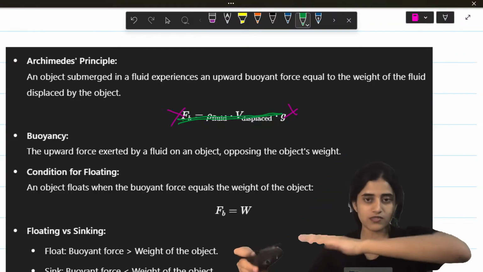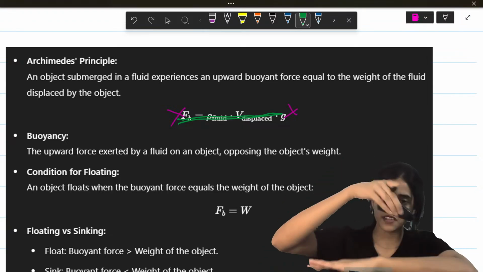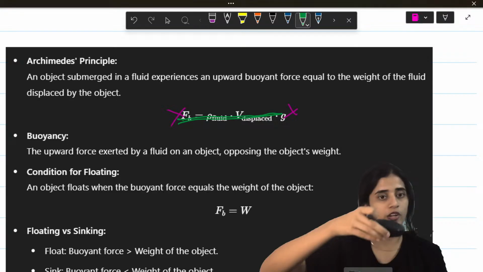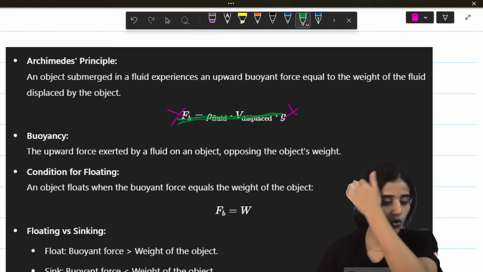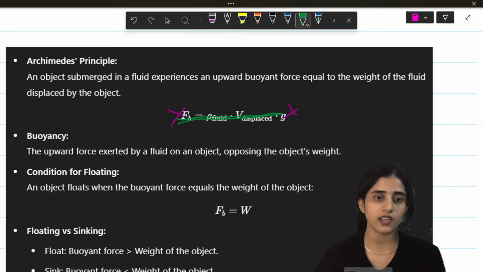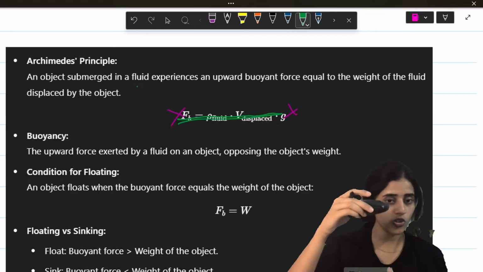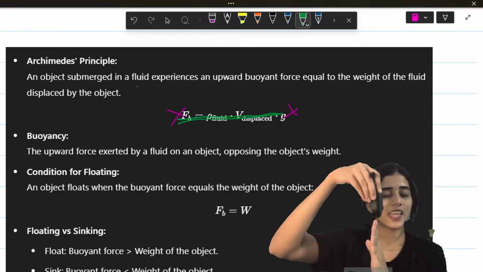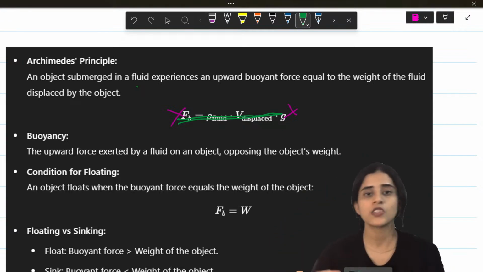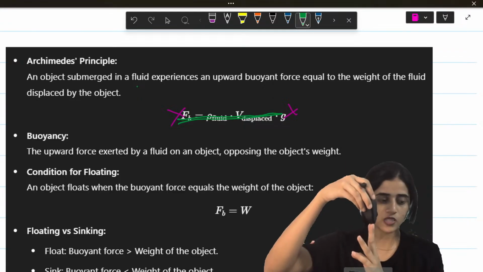So this is water, any liquid. This is the object. The weight is acting downwards, but there is an upward buoyant force. Depending on this force, an object may float or sink. So when does an object float? When does an object sink? An object will float if the upward buoyant force and the downward weight are the same. So they balance. If they are balanced, what happens?